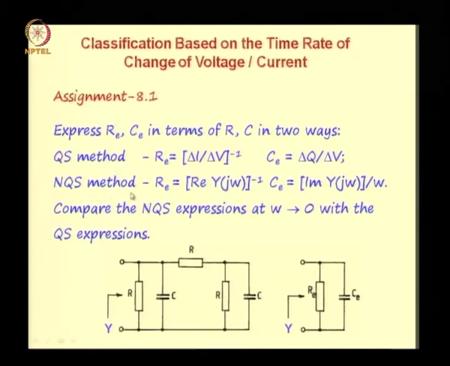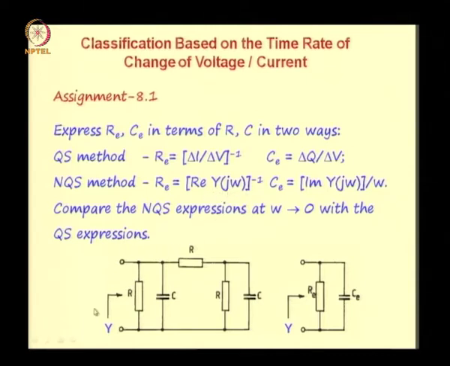In the non-quasi-static method, you find R suffix E as the reciprocal of the real part of Y of j omega, and C suffix E is the imaginary part of Y of j omega divided by omega. What is Y of j omega? If you apply a sinusoid to this network and find the admittance that this network presents to the sinusoid, then you know that it is obtained as Y of j omega. You already know how to find this admittance.